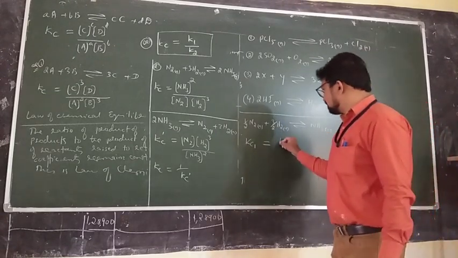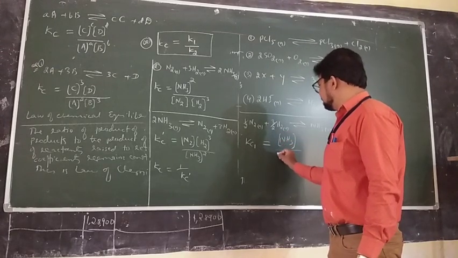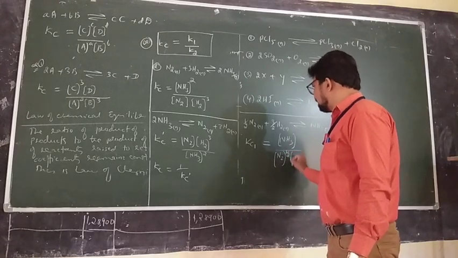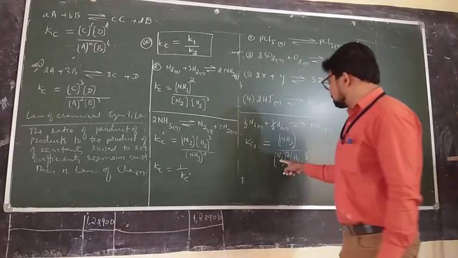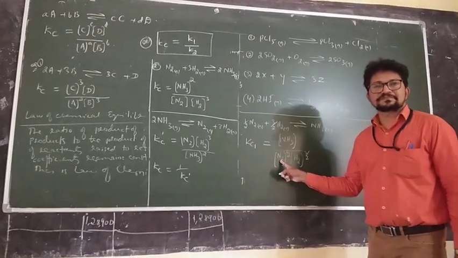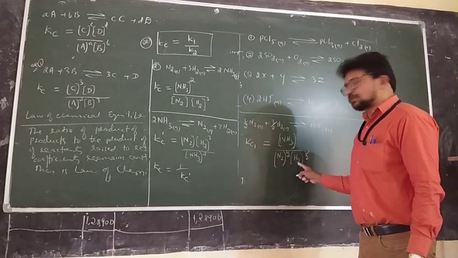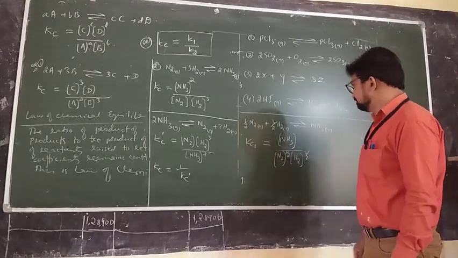by definition of the law of chemical equilibrium, NH3 concentration divided by N2 concentration to the power half, H2 concentration to the power 3 by 2. Square root of molar concentration of nitrogen, and hydrogen to the power 3, 1 by 2 is square root.